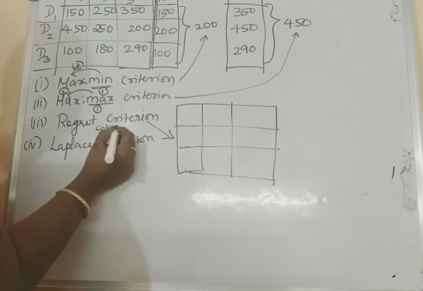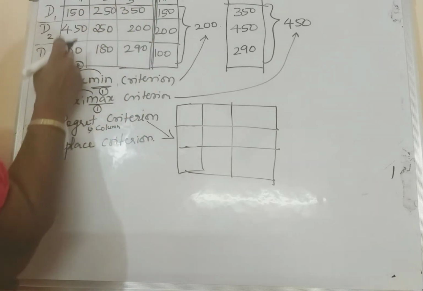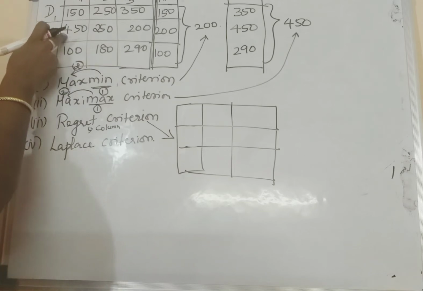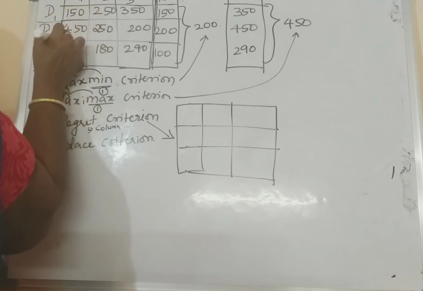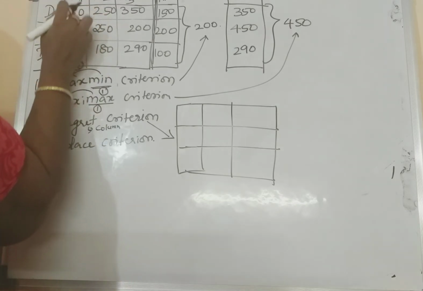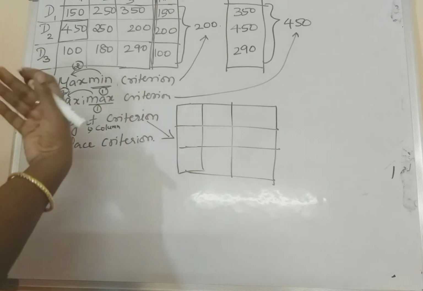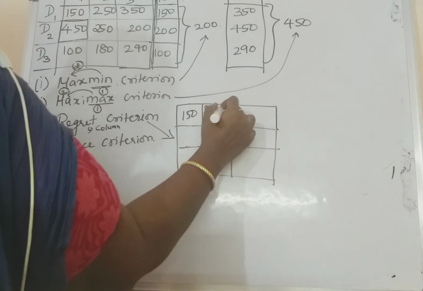What is the maximum value in the column? 450. Now take the maximum value and subtract all the cells of the column from it. For example, wait, let me write it, then only you can come to a conclusion.